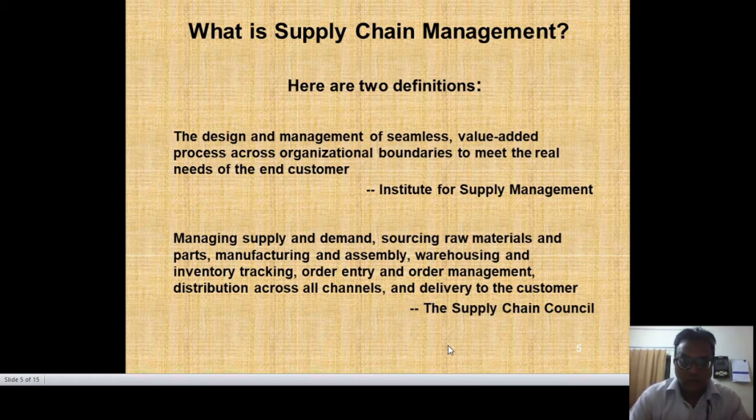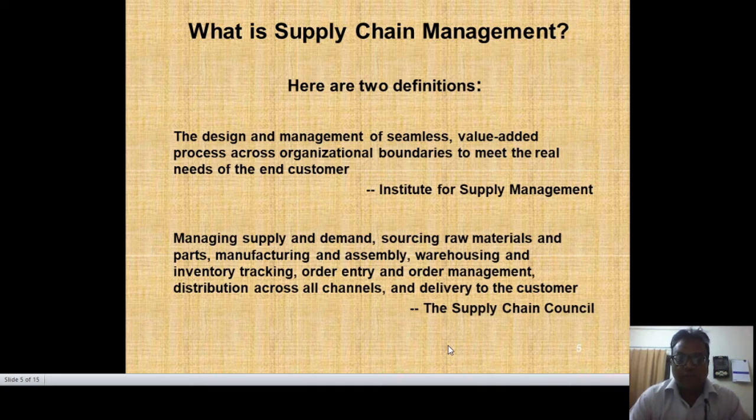And the second definition is managing supply and demand, sourcing raw materials and parts, manufacturing and assembly, warehousing and inventory tracking, order entry and order management, distribution across all channels and delivery to the customer.